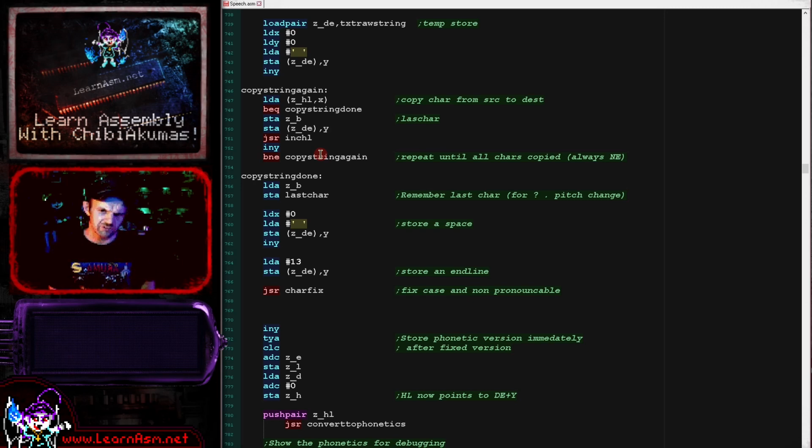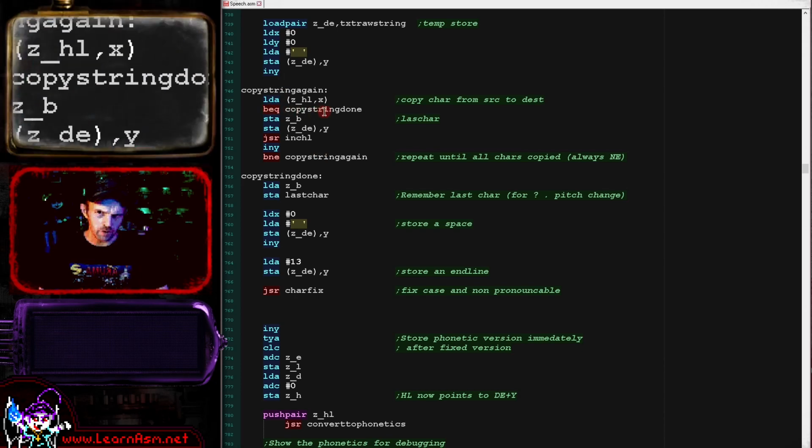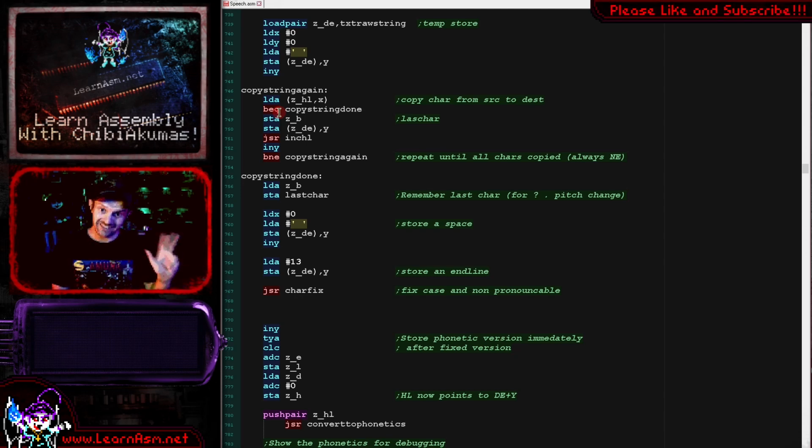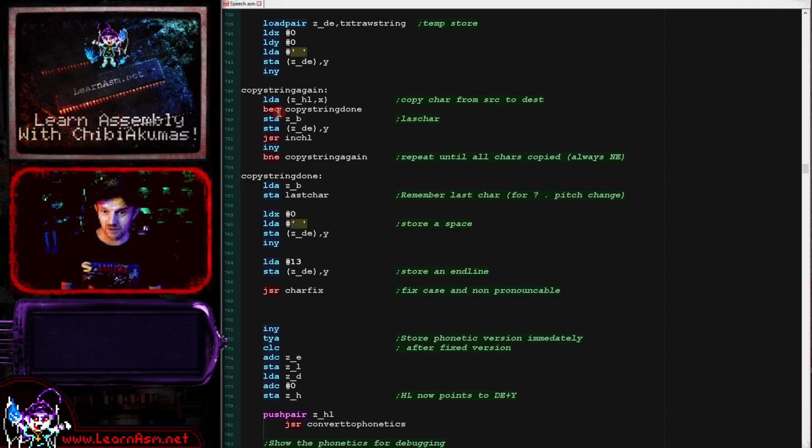But one thing I've done this time that I don't usually do is using relative branches for when I actually wanted a jump. The classic 6502 doesn't have the BRA command, the branch always command, the 1 byte plus 1 offset byte, so 2 bytes in total, a command that always branches. We have the jump command, but that takes 3 bytes. Now, in a lot of cases, we will know what the actual flags contain. For example, if we've branched if the 0 flag is set, then we know the 0 flag is clear if we are still running the code.